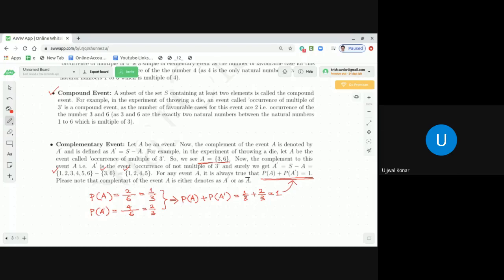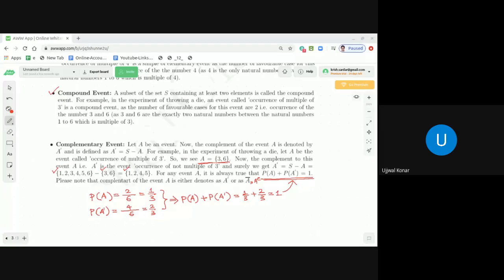The complement of the event is denoted either by A prime, or as A bar, or sometimes also by A complement, with a C on the right hand top corner of A. So this is known as the complementary event. Now the next point I am going to discuss, dear students, is also related to events, and it is called a mutually exclusive event. What is a mutually exclusive event?